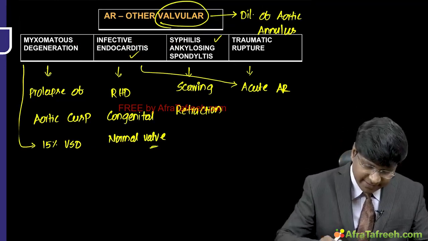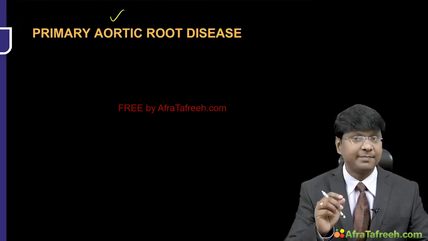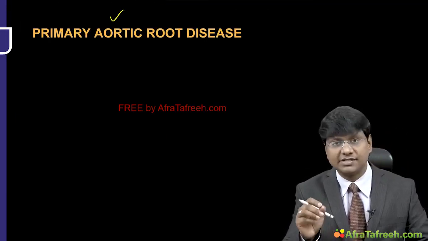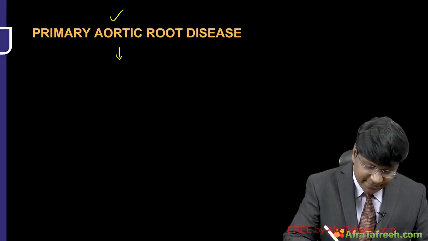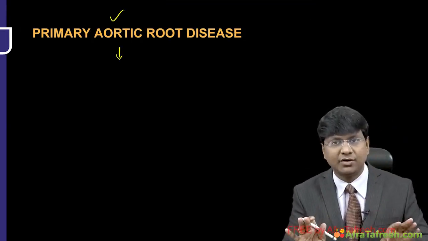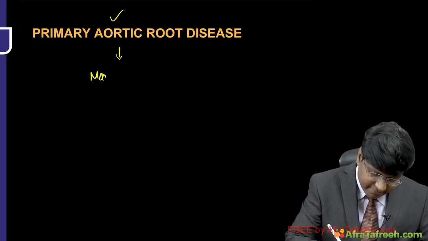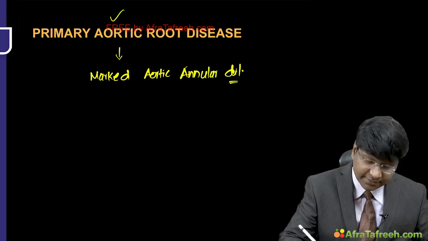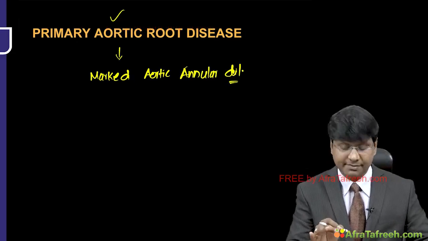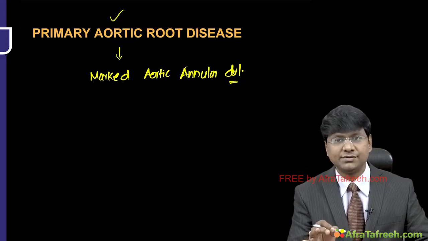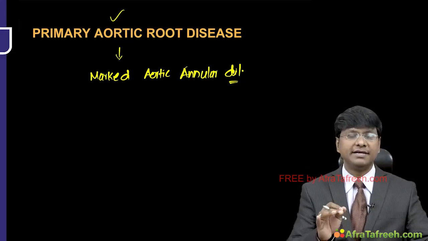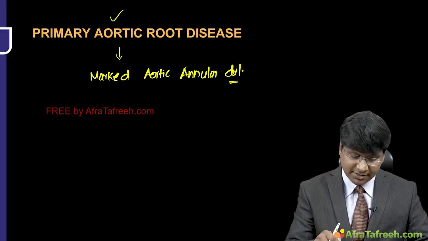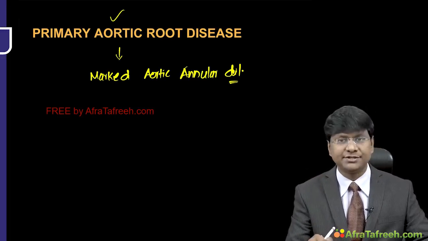Now, followed by that, you need to be very much aware of the primary aortic root diseases causing aortic regurgitation. Here the aortic valves will be absolutely normal, but there will be marked aortic annular dilatation, right. There will be marked aortic annular dilatation, that is basically an aortic root disease that will be responsible for the development of aortic regurgitation.